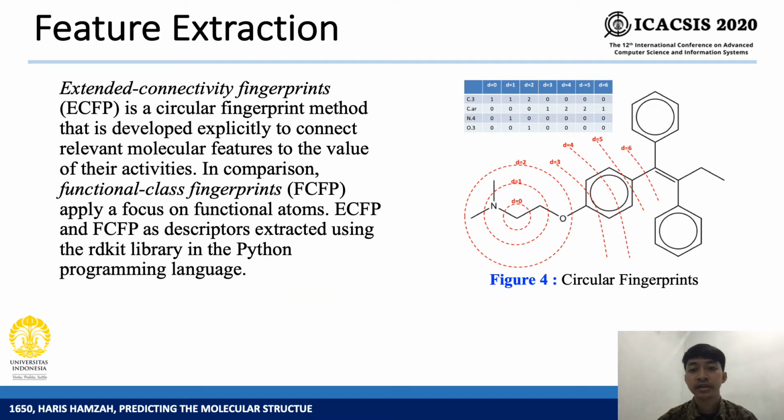Feature extraction. In the first stage, the feature extraction methods of extended connectivity fingerprint and functional class fingerprint are used. There are several parameters in shaping the molecular structure into numerical form, namely the selected diameters 4 and 6, and the resulting dimension is more than 1000 features.